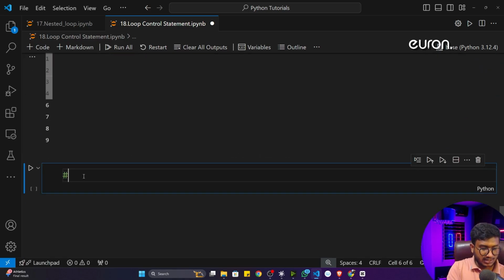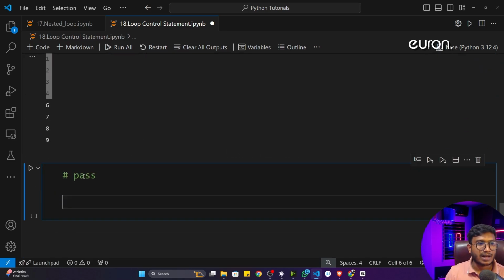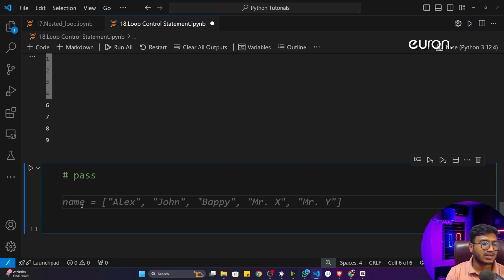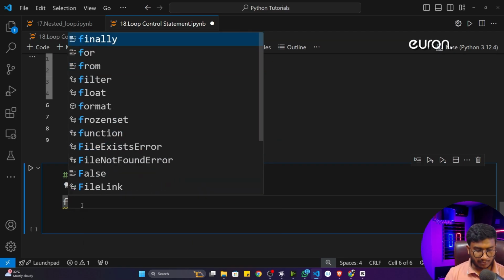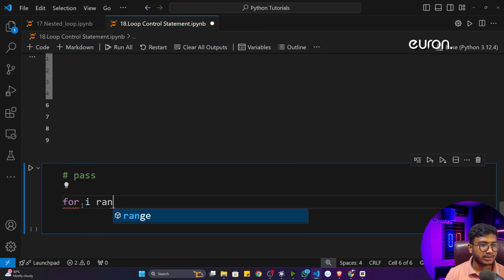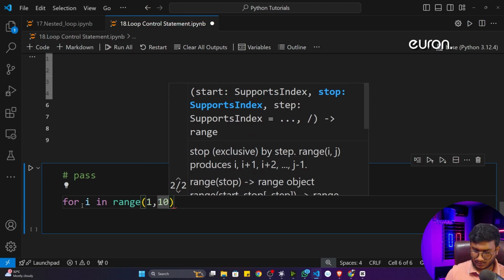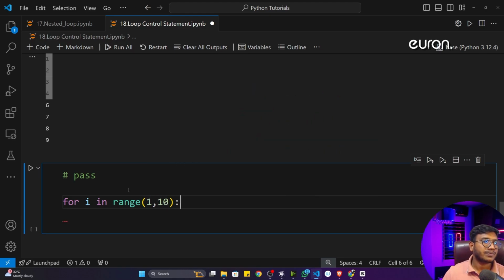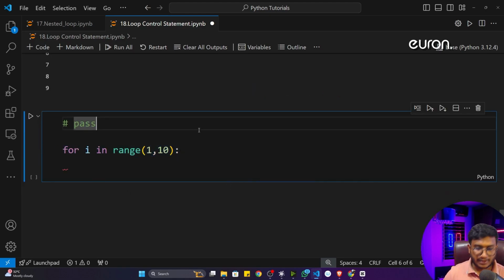Now there is another control statement called pass. Pass is very simple. We are not going to use this particular pass statement in our logic implementation, but sometimes we need it to create a template of our code. Okay, let me give you an example. Let's say I'll just write a for loop: for i in range, and let's say this is my range, 1 to 10.